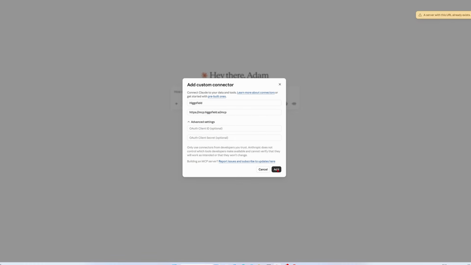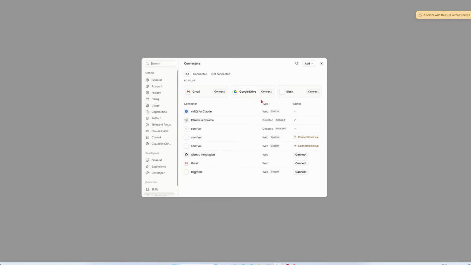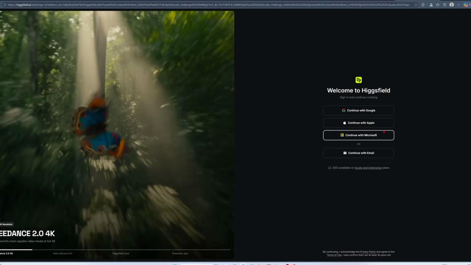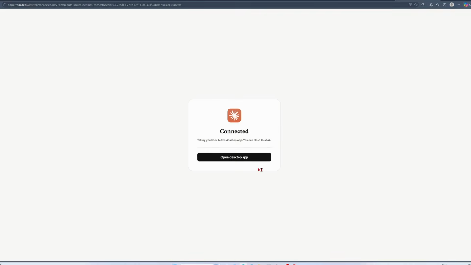I've already connected this earlier, so I'm getting an error saying a server with this URL already exists. If you haven't connected before, it'll just add straight away. Once that's done, you should see it in your connectors. If it's not showing up, open Manage Connectors, and there it is. So I just need to hit Connect. That opens a new tab and asks me to log in. Use whatever Google account you signed up to Higsfield with. It asks for permission, so click Allow, and we're connected.